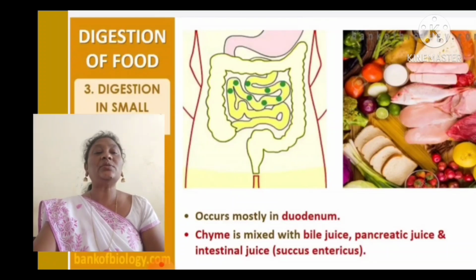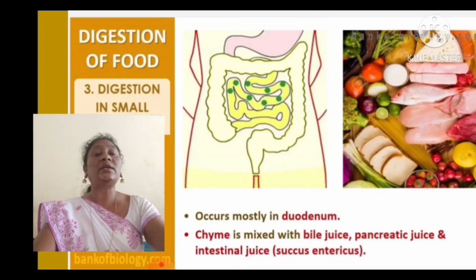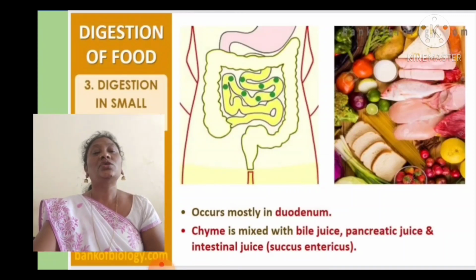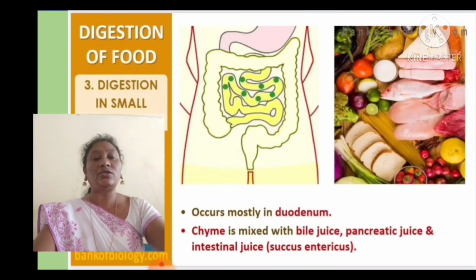So chyme is mixed with the bile juice, pancreatic juice, and intestinal juice. What is the chyme? The partially digested food in the stomach. It is also mixed with intestinal juice, that is the succus entericus. So the digestion occurs mostly in the duodenum. The chyme will be mixed with the bile juice.